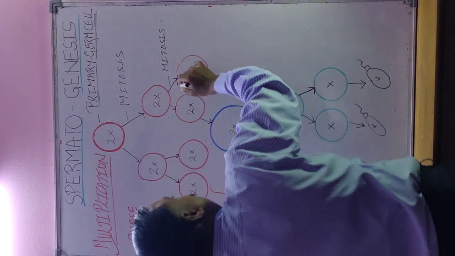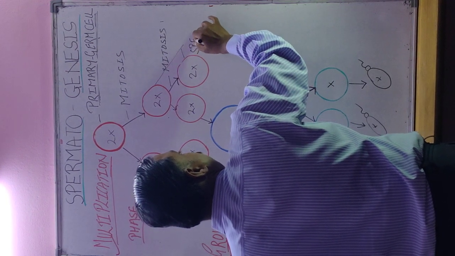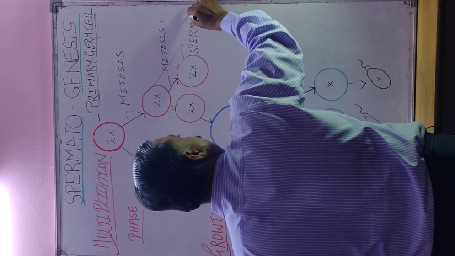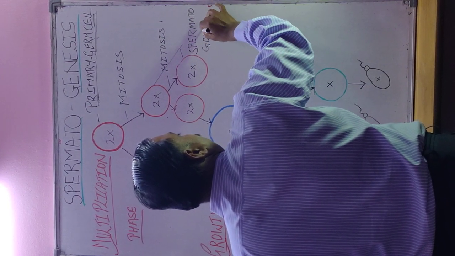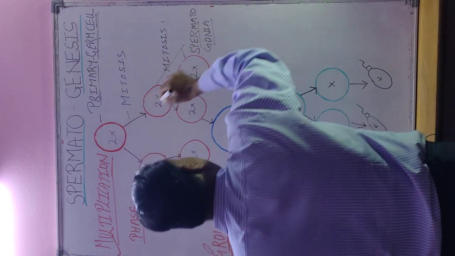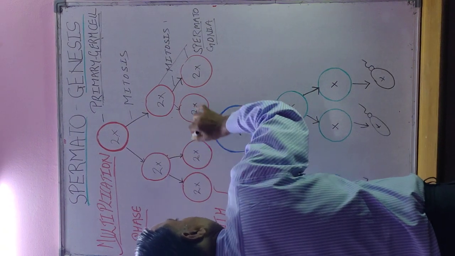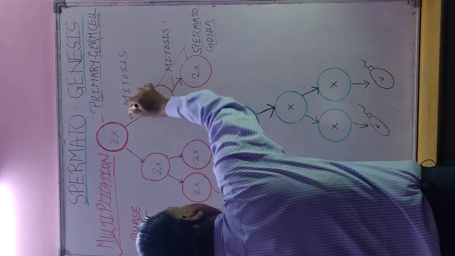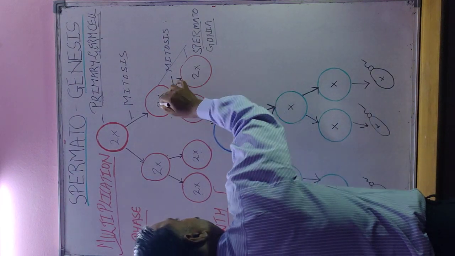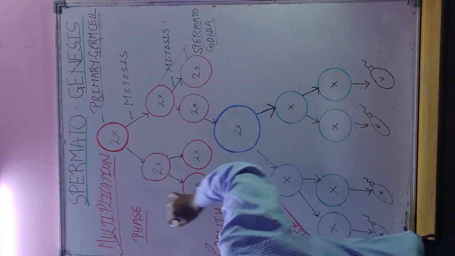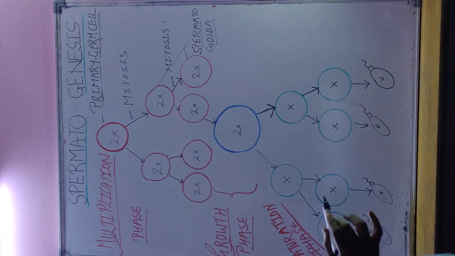These are spermatogonia; the singular is spermatogonium. From one primary germ cell, four spermatogonia are formed because they develop by mitosis division, so there is no change in the number of chromosomes. This is the multiplication phase because from one, four are produced.